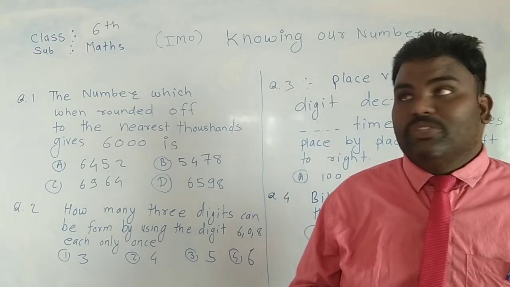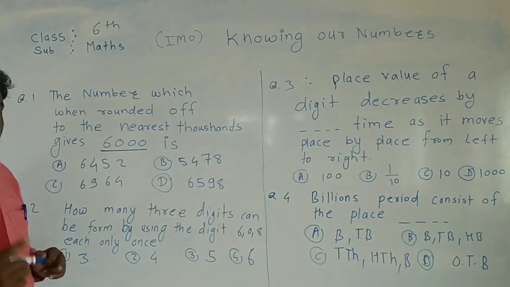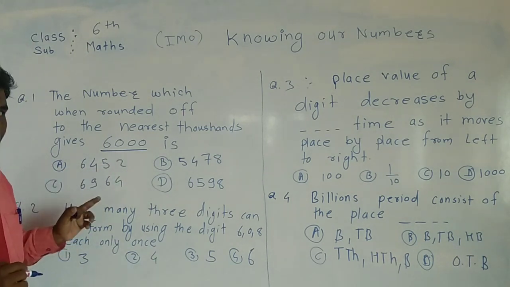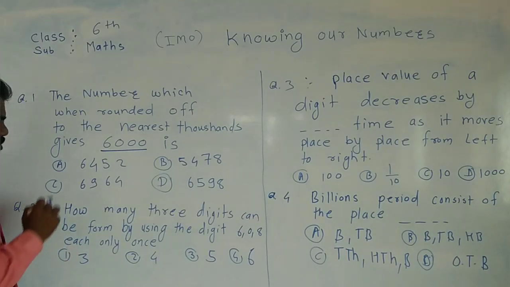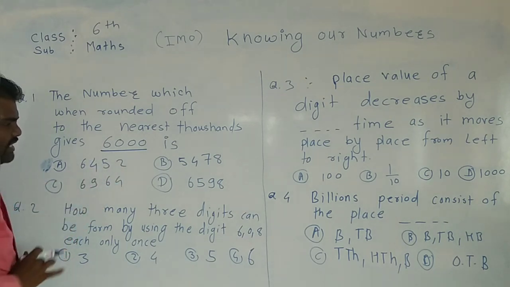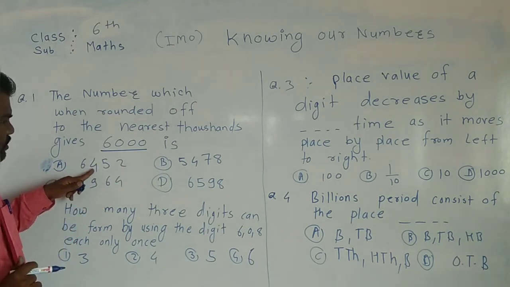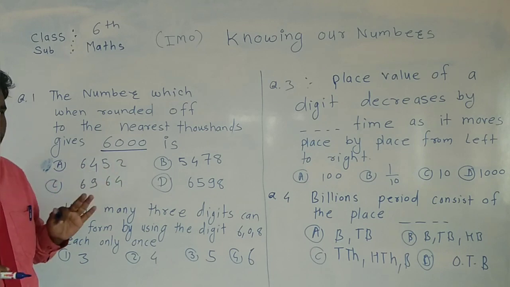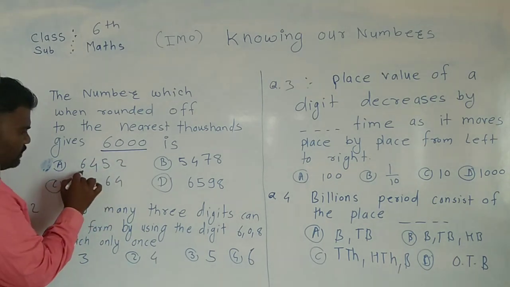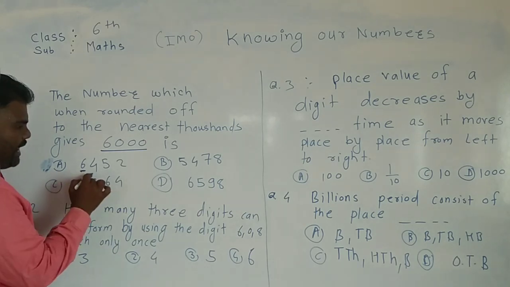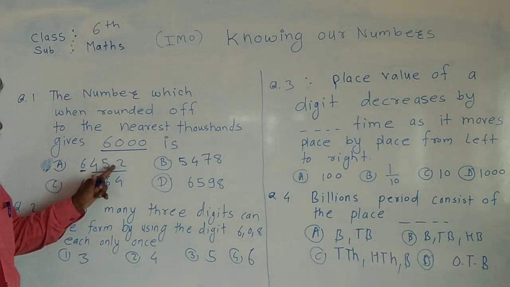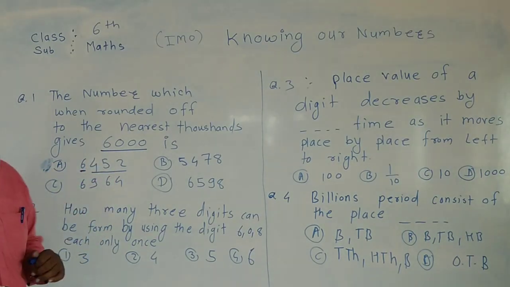Let's talk about the known number. It must be the rounded off value of one of the options. So let's talk about it. This is the first option. Is it 6,452? This is the thousands place and this is the 452. So 452 goes nearer to the thousands.